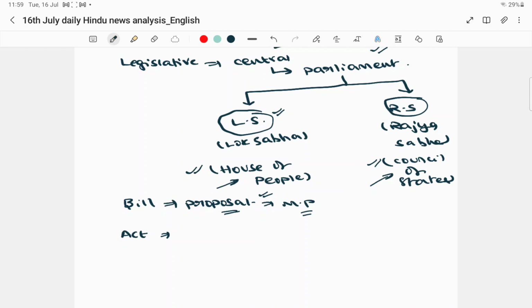Once both houses pass that bill, it moves to the president, who has to give his assent. After the president's assent, it is published in the official gazette and becomes an act. This is the difference between a bill and an act that you have to understand.